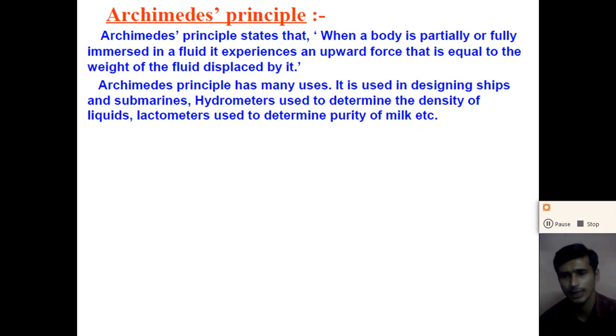So what is the Archimedes principle? Understand, when a body is partially or fully immersed in a fluid, it experiences an upward force called the buoyant force, and the buoyant force exerted on the object is equal to the weight of the fluid displaced by the object.